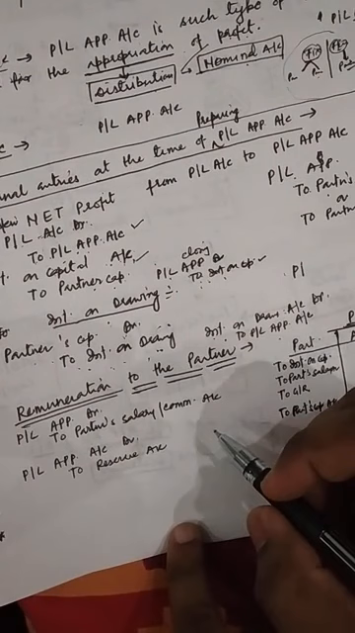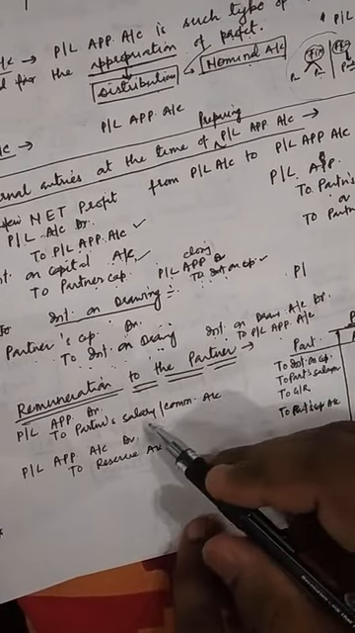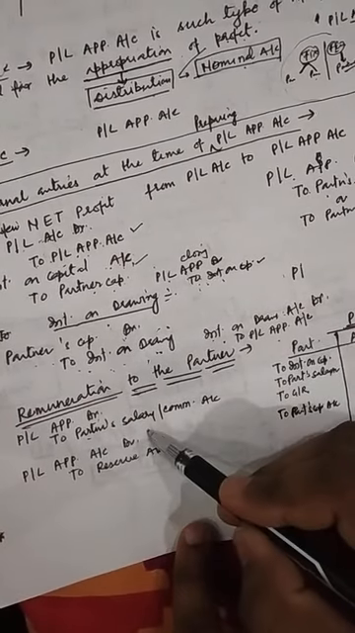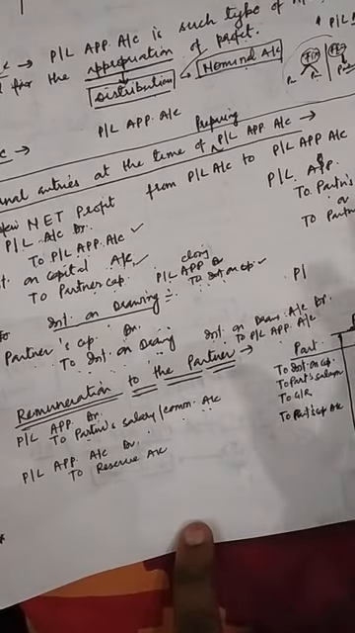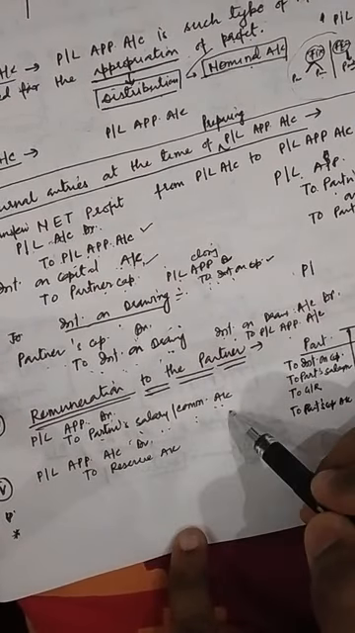When the firm is paying any type of remuneration to the partners, only one entry: PL appropriation account debit to partner salary, commission, wages, whatever the partner is getting. PL appropriation account debit to partner salary, commission.